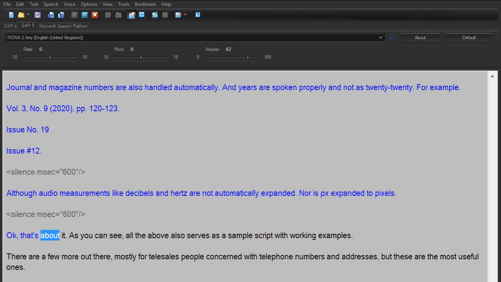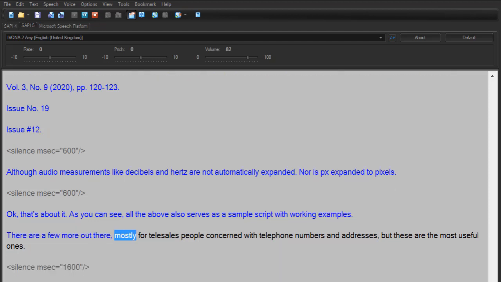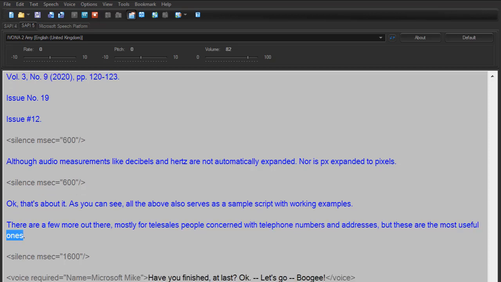Okay, that's about it. As you can see, all the above also serves as a sample script with working examples. There are a few more out there, mostly for telesales people concerned with telephone numbers and addresses, but these are the most useful ones.